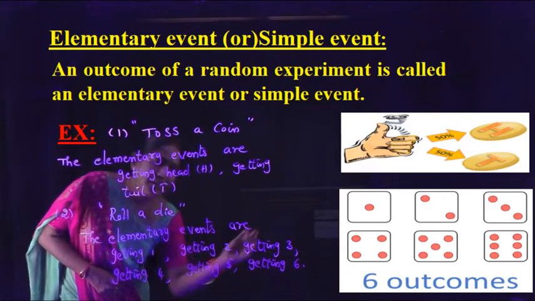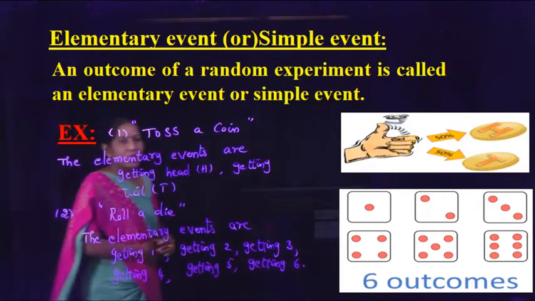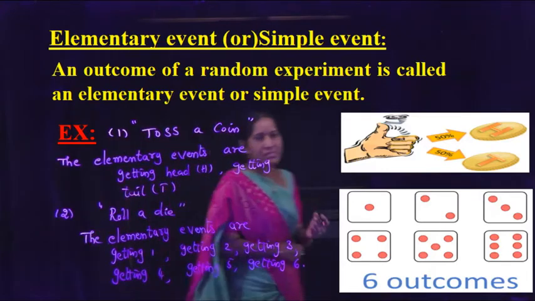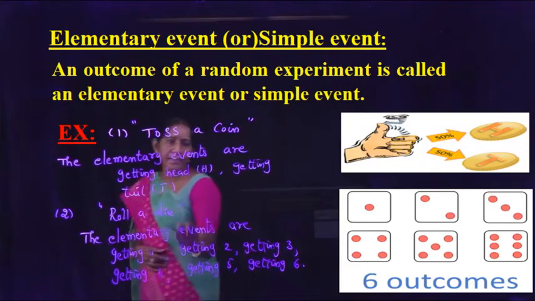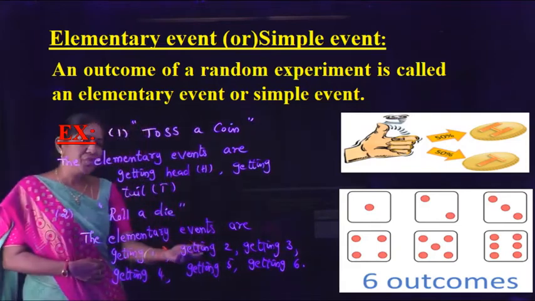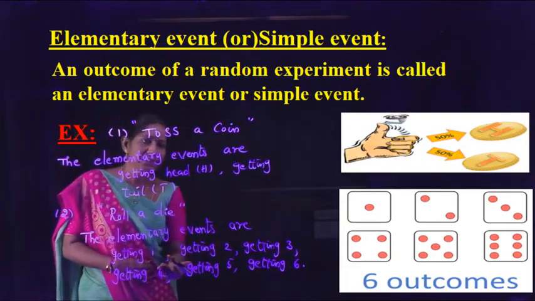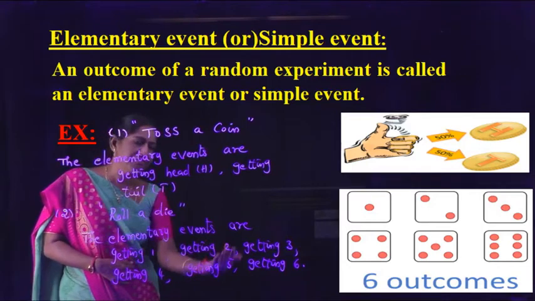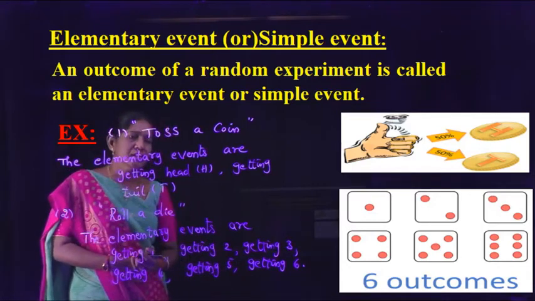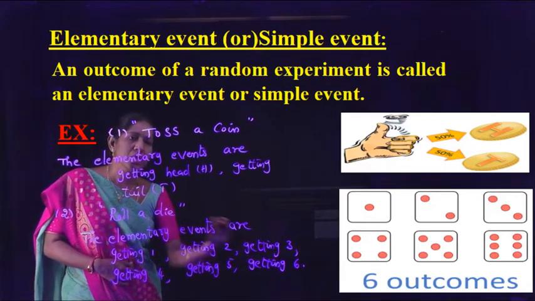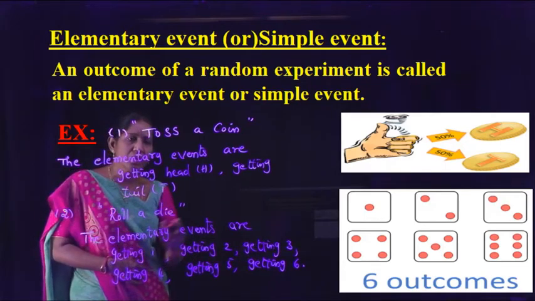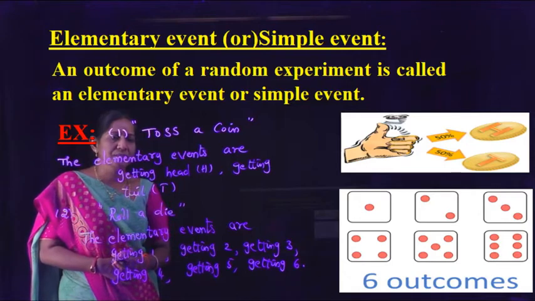So, in the random experiment toss a coin, the elementary events are getting head and getting tail. When we roll a die, the elementary events are getting 1, getting 2, getting 3, getting 4, getting 5 and getting 6. So, these are outcomes and also these are called elementary events or simple events.